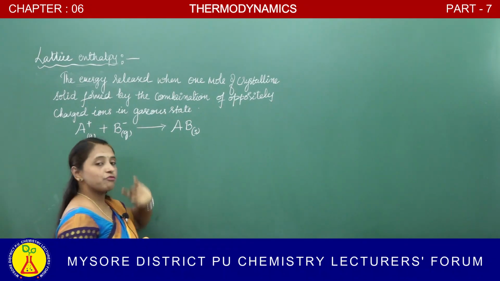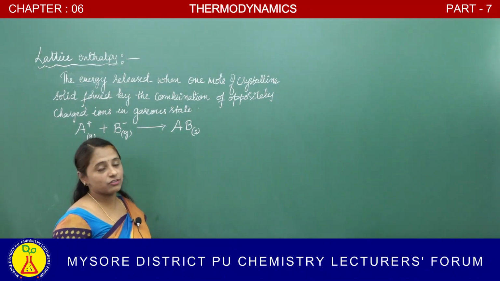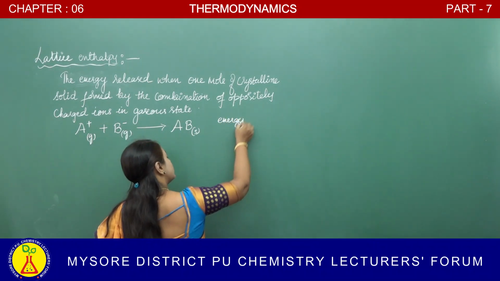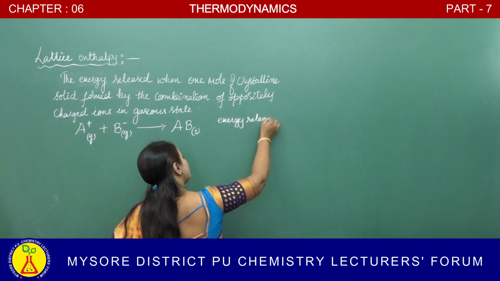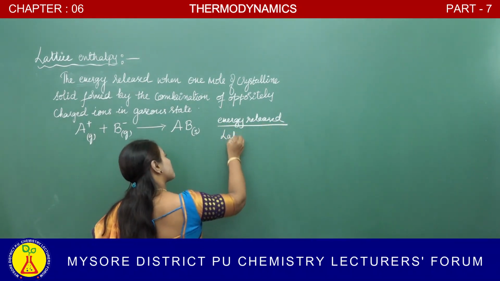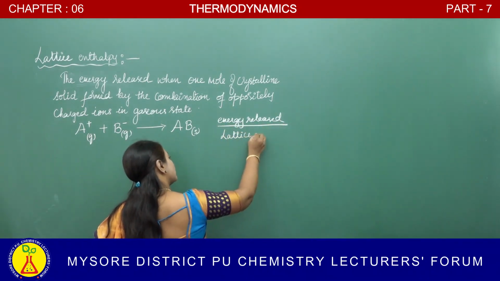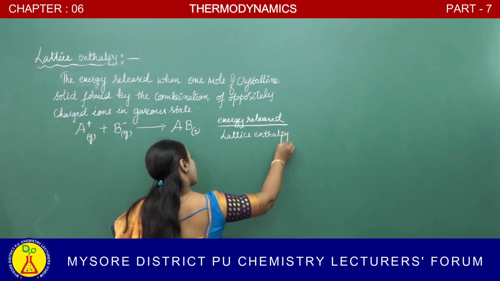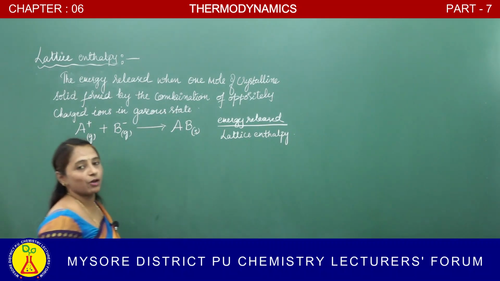And during the formation of this crystalline solid, the energy released here is called lattice enthalpy.